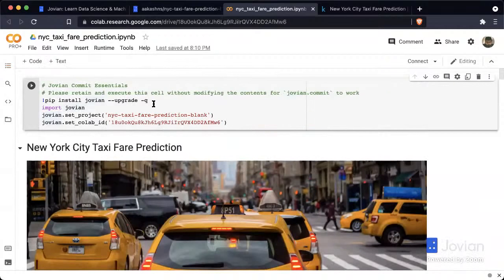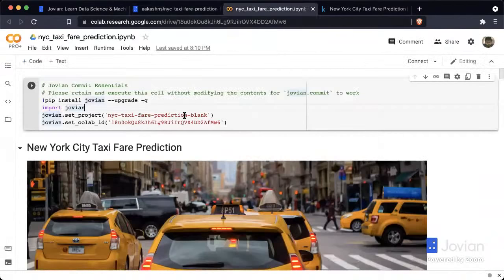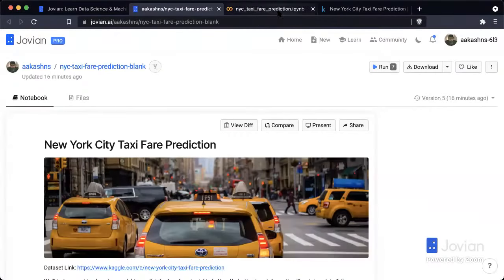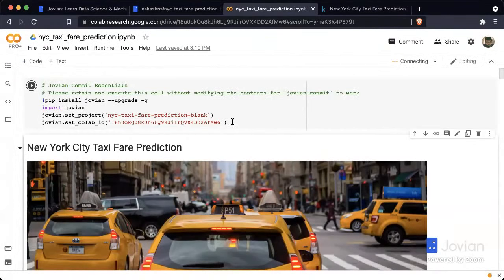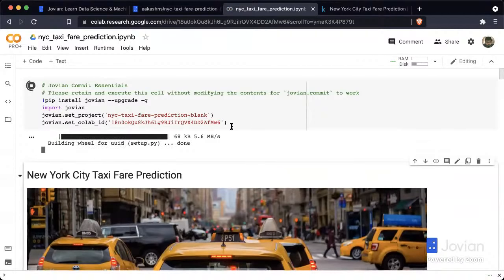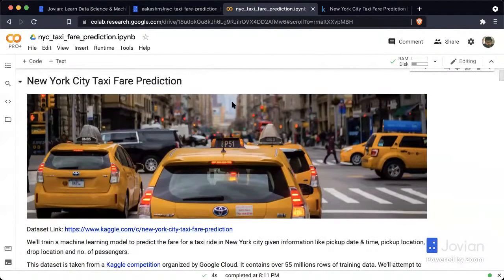All right. So whenever you run a notebook hosted on Jovian on Colab, you would see this additional cell of code at the top. This is just some code that you should always run at the beginning. So whenever you go to a Jovian notebook and run it on Colab, definitely make sure to run this first line of code, because it is going to connect this Colab notebook to your Jovian notebook. And anytime you want to save this version of your Colab notebook to your Jovian profile, you will be able to do that. But you need to run this single line of code. Okay. All right. With that out of the way, let's get started.